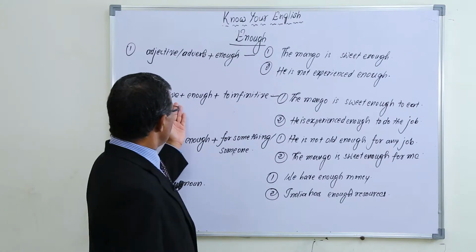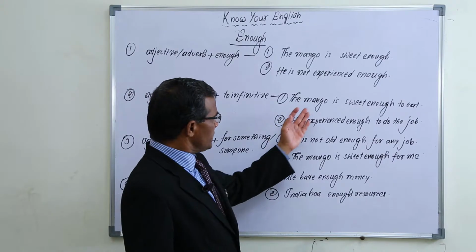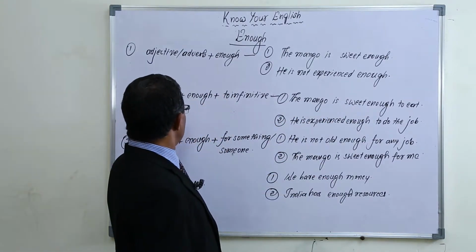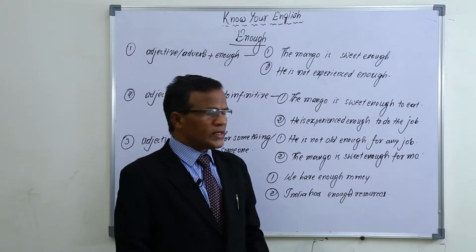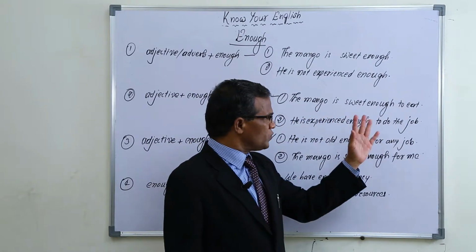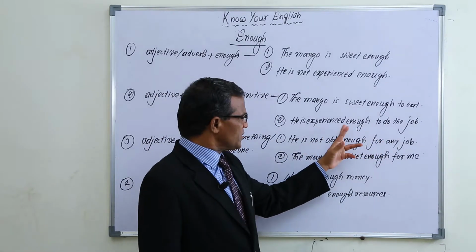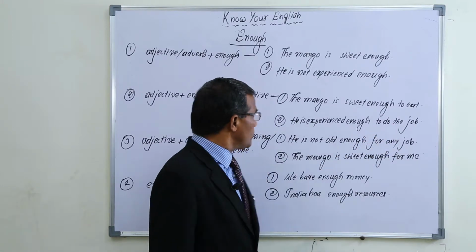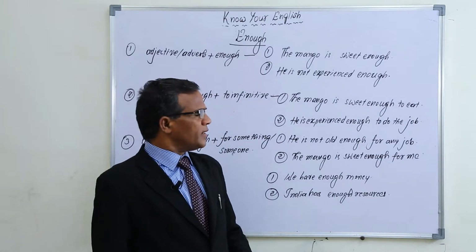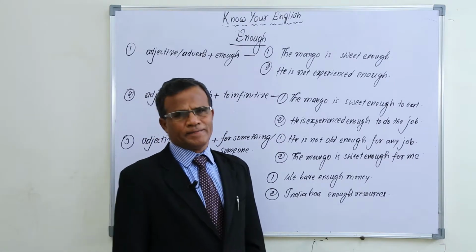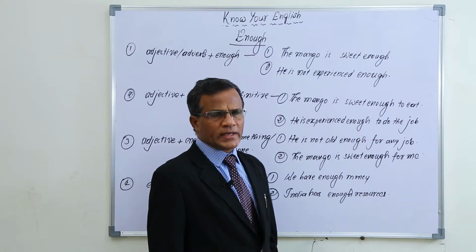Now next, adjective plus enough plus to infinitive. The mango is sweet enough. The mango is sweet enough to eat. To infinitive: to eat. He is experienced enough. He is experienced enough to do the job. To do, infinitive. And in the same way, the idli is hot enough to eat. The water is warm enough to drink. Like that we can use it.